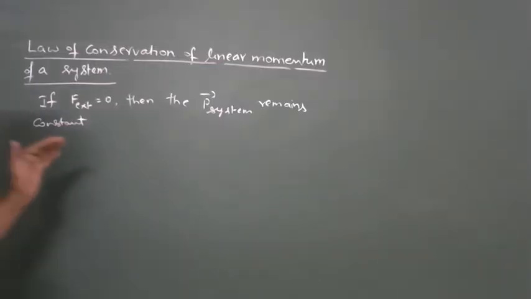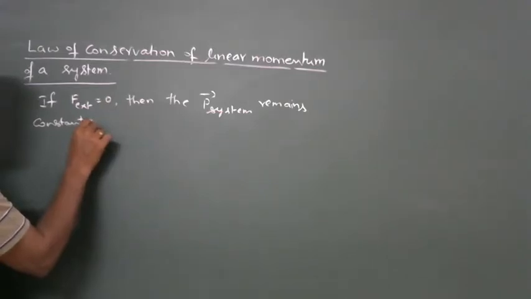This is called law of conservation of linear momentum.